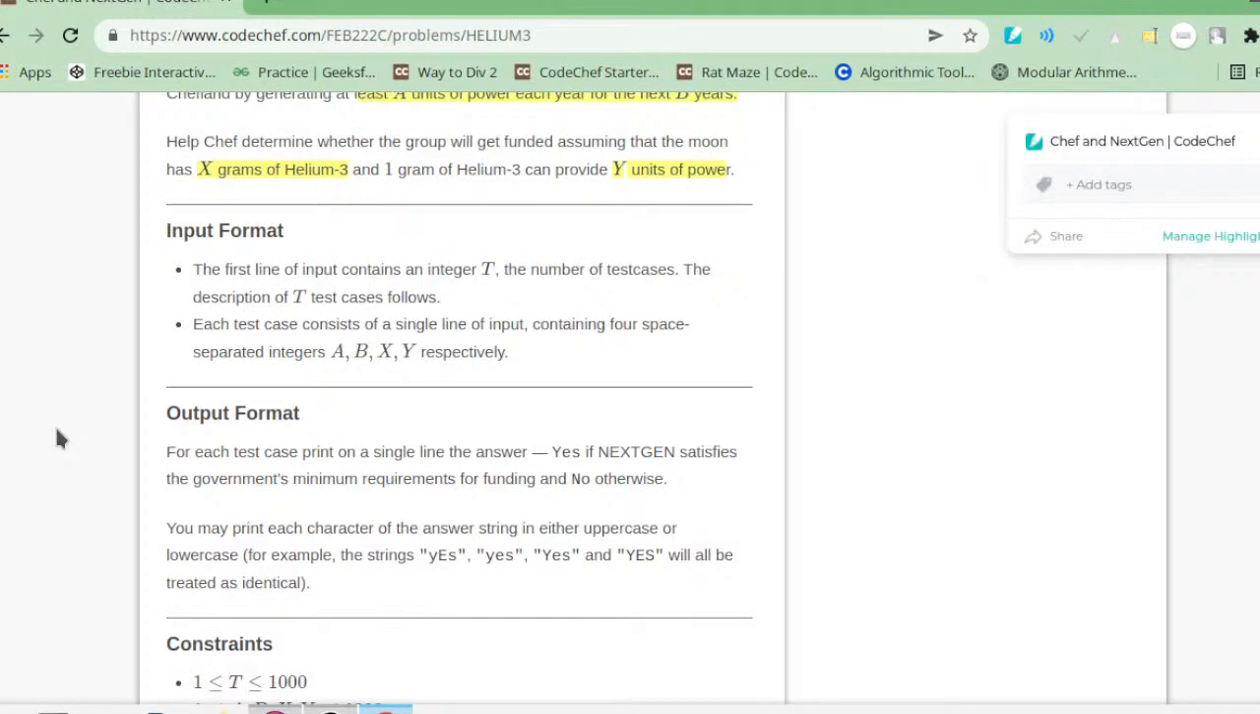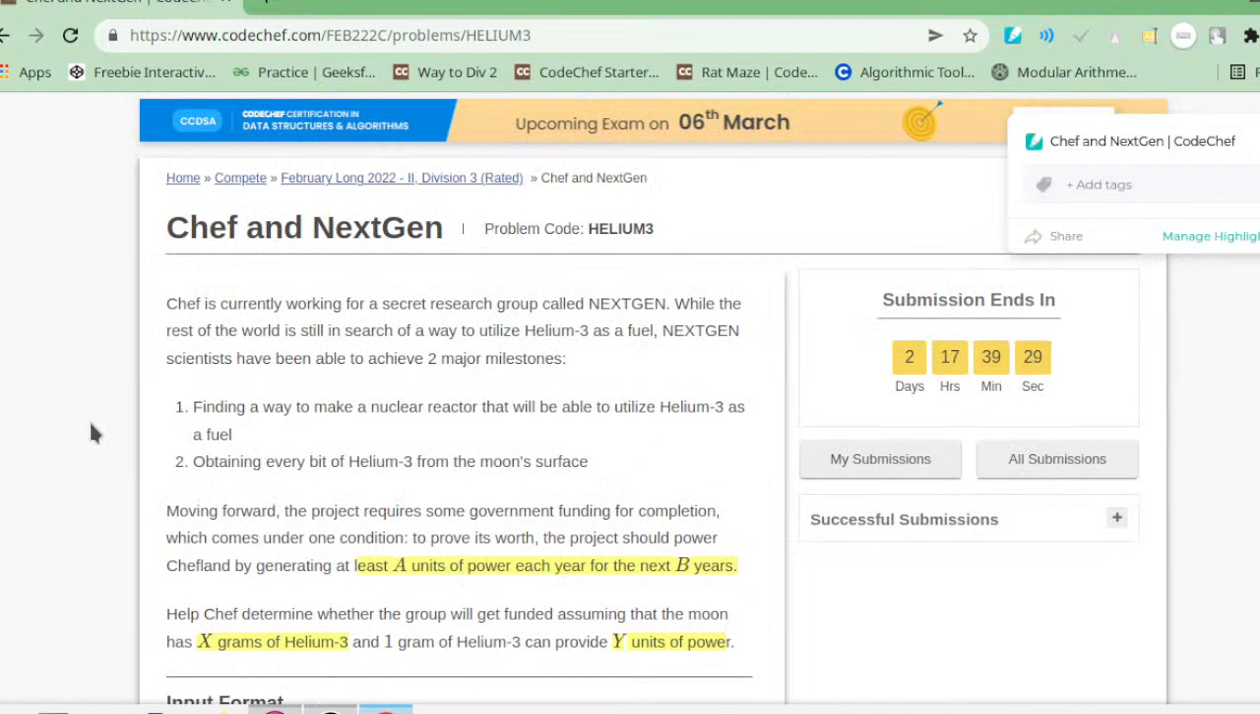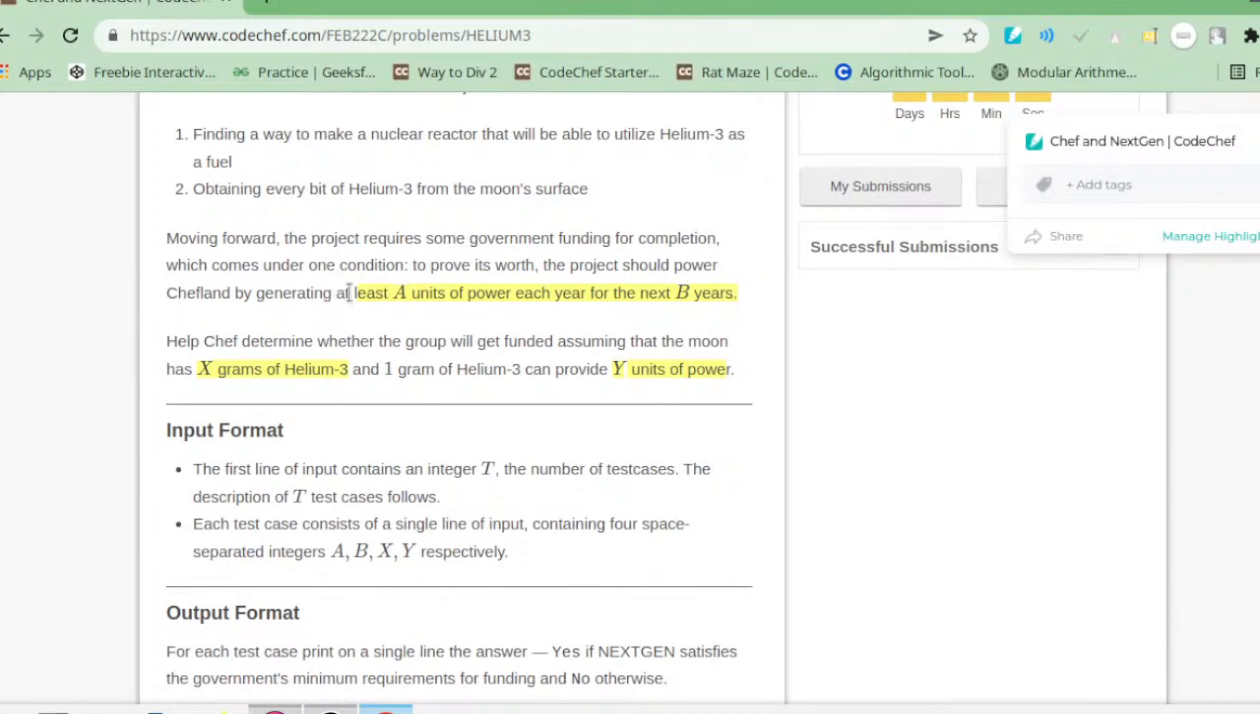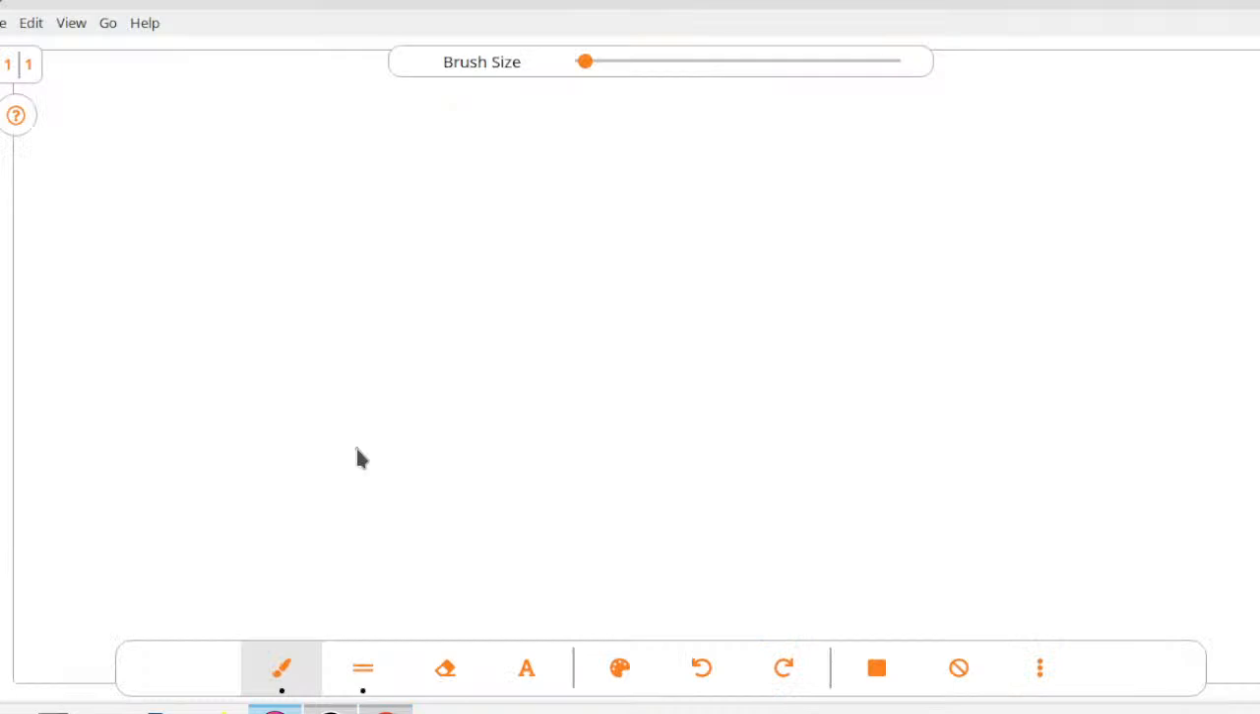In this question, the only important thing is that first we have to look at the input and output. Here the important thing is that we have to generate at least A units of power each year for the next B years. At present we have X gram of something, and 1 gram of it produces Y units of power. Let me try to explain this question through the whiteboard. Just give me a second.